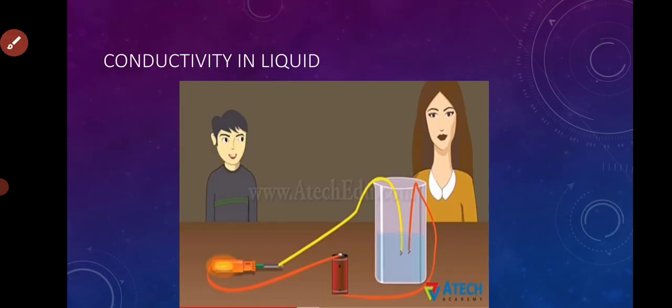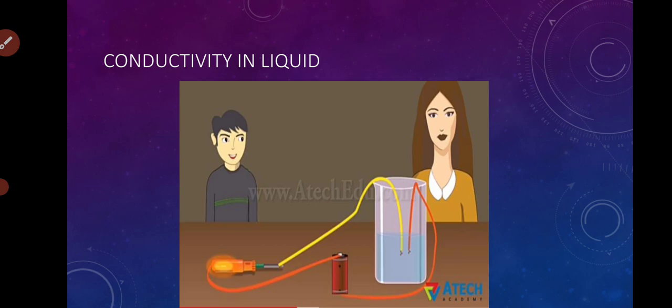Now, let us talk about conductivity in liquids. We have seen that when we touch anything with a wet hand, we get a shock. That means when our hand is wet or when we touch water and then touch any electrical appliance, we get a shock. That indicates that water or a liquid also conducts electricity.